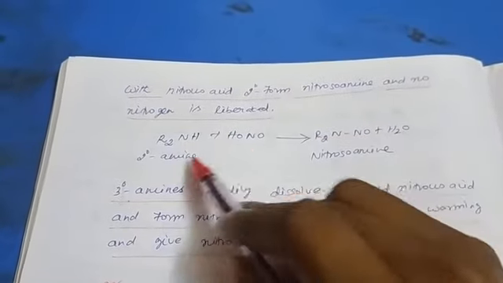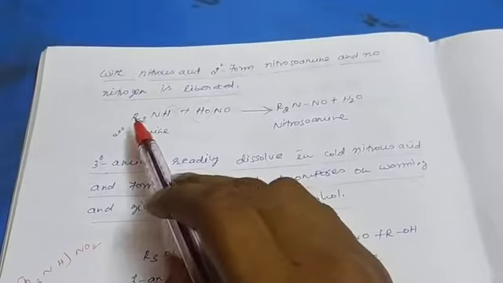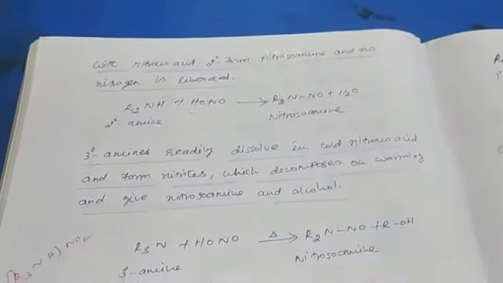So secondary amine reacts with nitrous acid to form nitrosoamine. So here one water molecule is eliminated. So what is the remaining thing? R2NNO. This is the nitrosoamine.